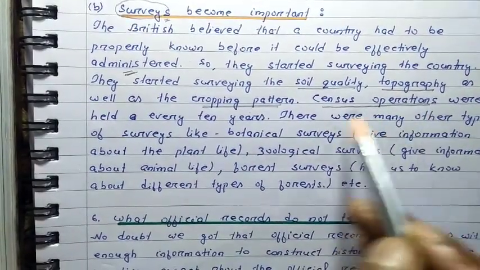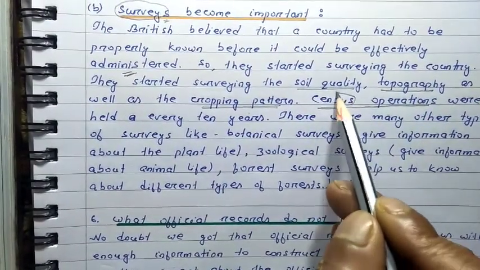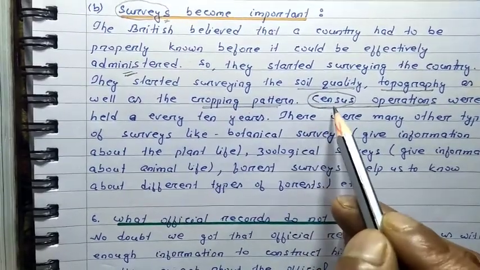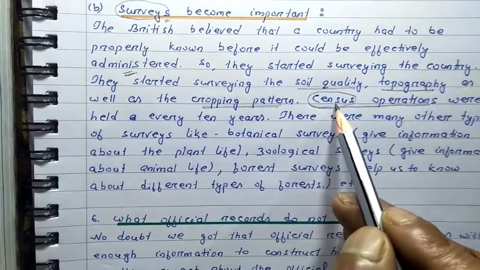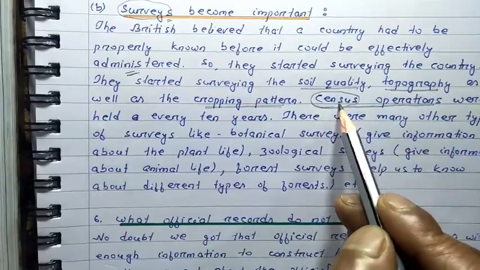Census operation. What is the meaning of census operation? Population counting. In a very simple sense, we can say census means population counting. You can see I have tried to show you one picture. These census operations were held every 10 years. After every 10 years, they used to go for counting the population. At present, this census operation is generally conducted after every 10 years.